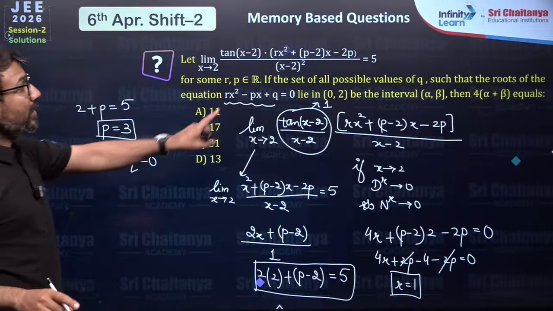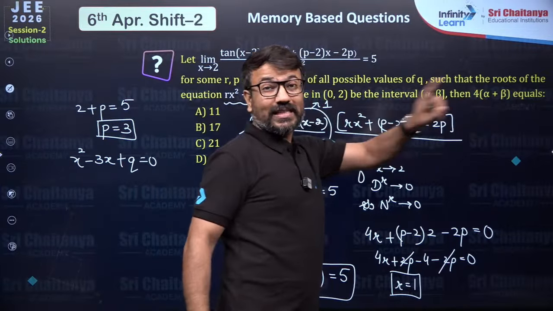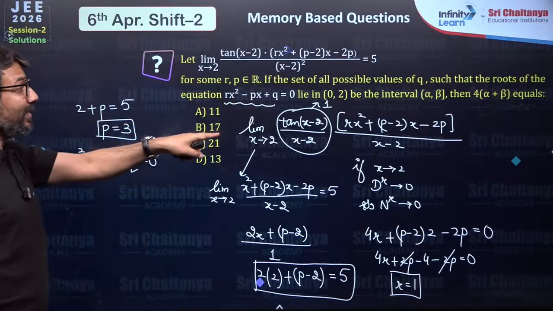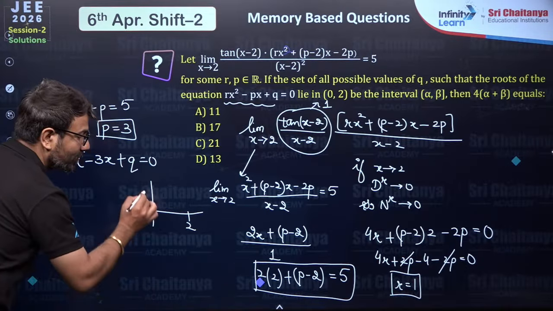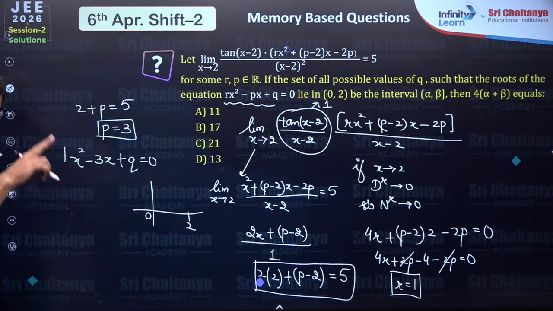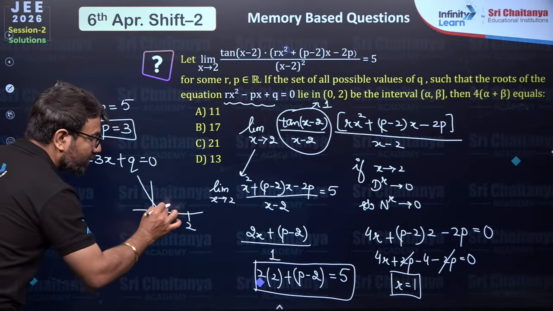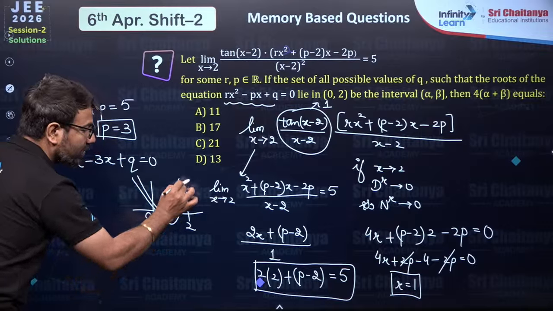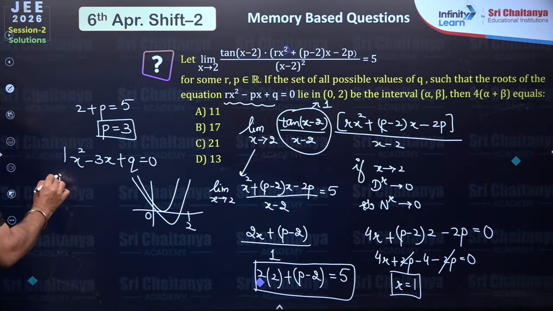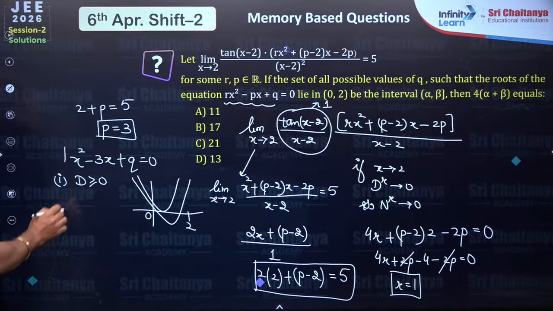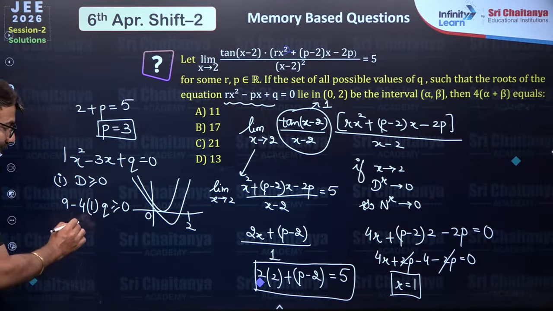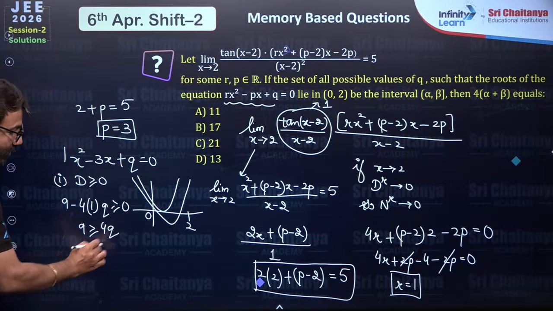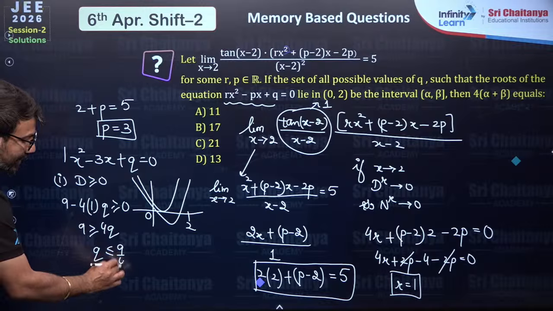They have said that all possible values of q such that the roots of this equation lie in the interval 0 to 2. So let's say here you have 0, here you have 2. The coefficient of x square is 1, so concavity is upwards. So either the roots will be of this type or of this type. The first thing I have to do is D greater than or equal to 0. So I will have b square minus 4ac should be greater than or equal to 0. From here, 9 should be greater than or equal to 4q. The q value has to be less than or equal to 9 upon 4.